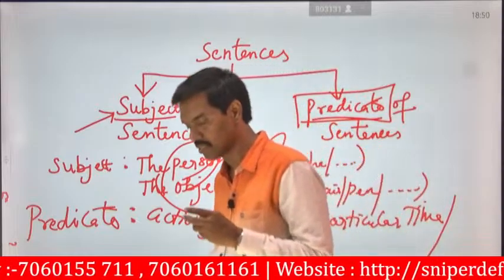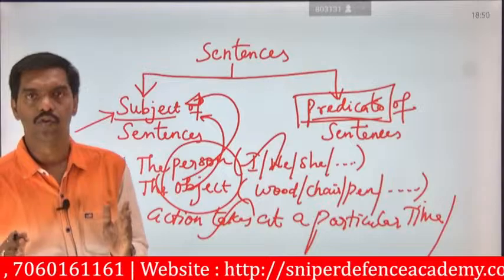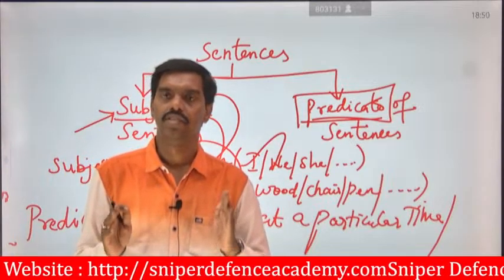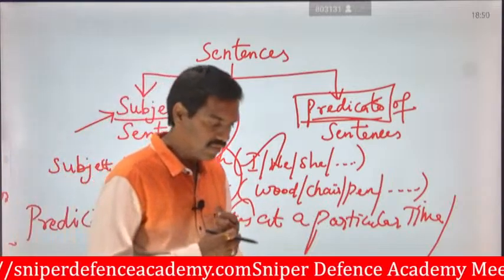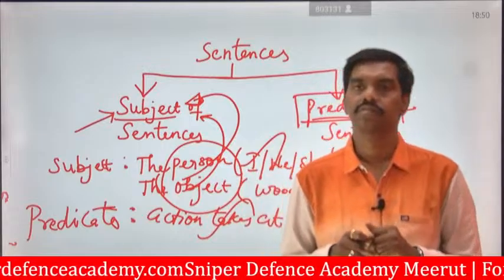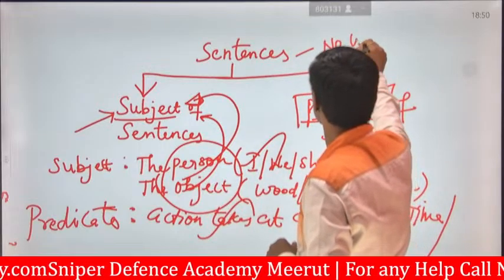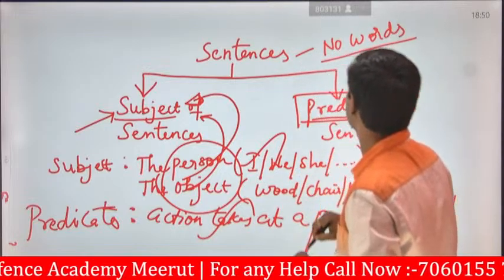So now we have seen what a sentence is. A group of words joined together is said to be a sentence. Okay, if there is no group of words, what can we say? For example, no words are there.